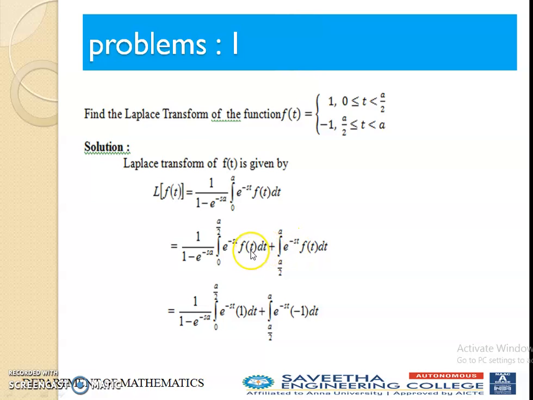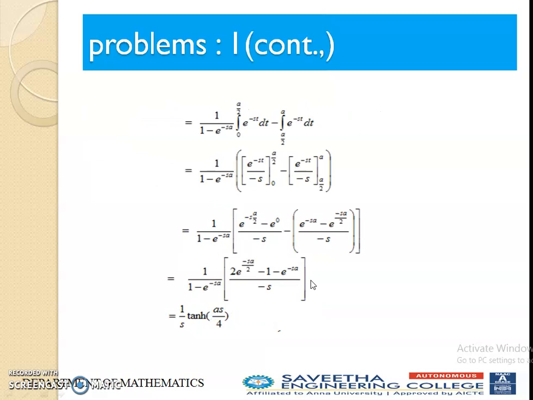Next, you can replace f(t) based on the given functions. This f(t) must be 1, then the other f(t) must be minus 1. So replace here. Then 1 divided by (1 - e^(-sa)), integral 0 to a by 2 of e^(-st) dt, then minus integral a by 2 to a of e^(-st) dt. So what is the integration of e^(at)? It is e^(at) divided by a.